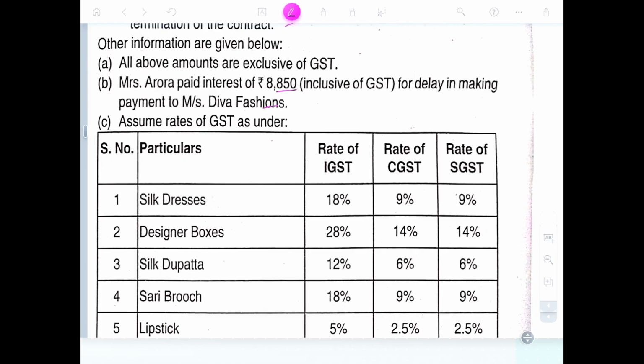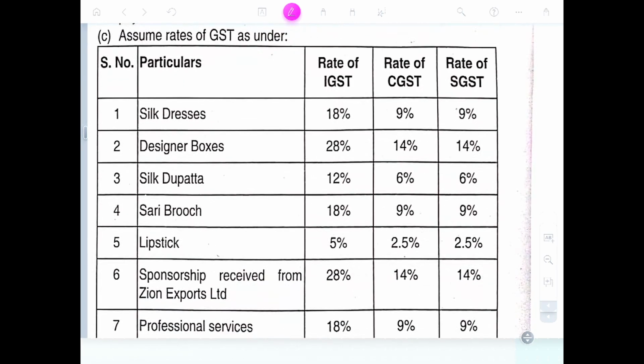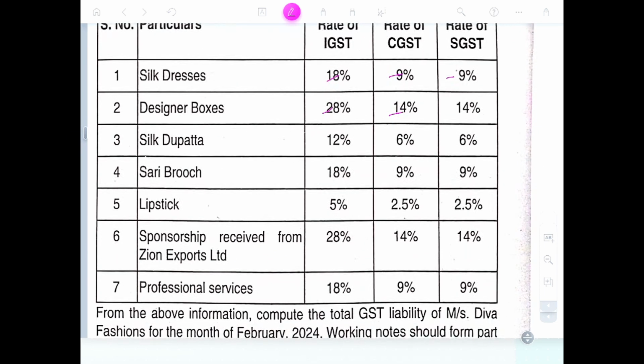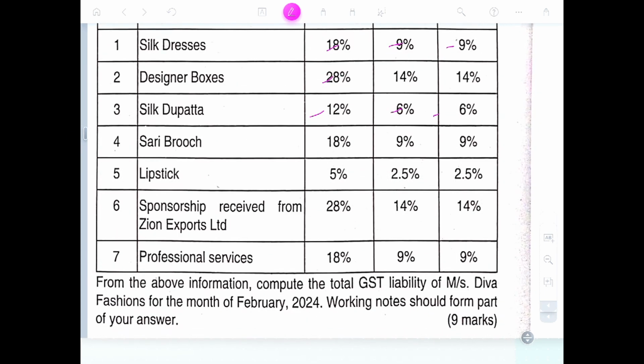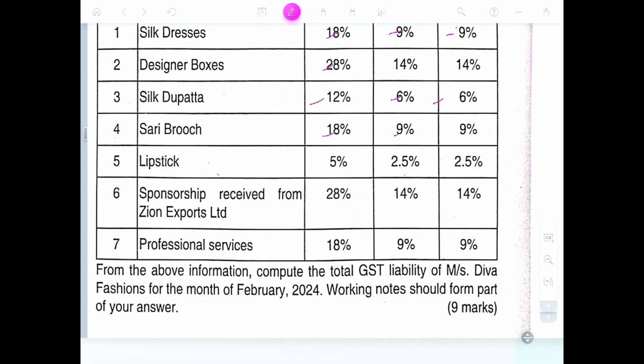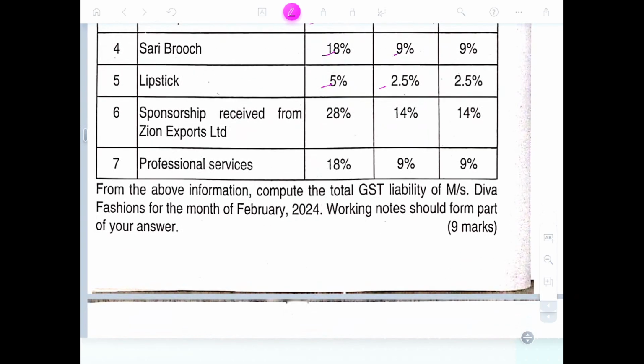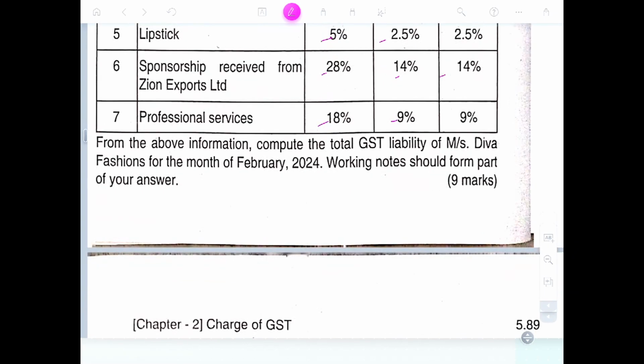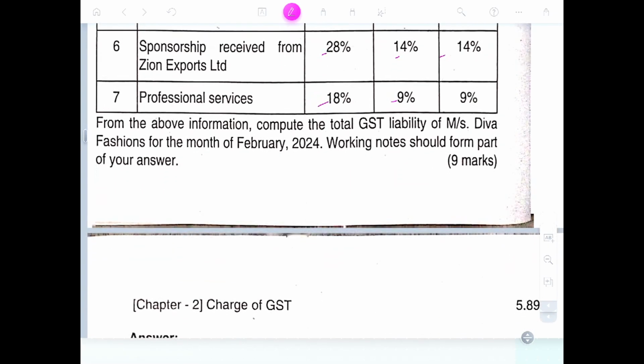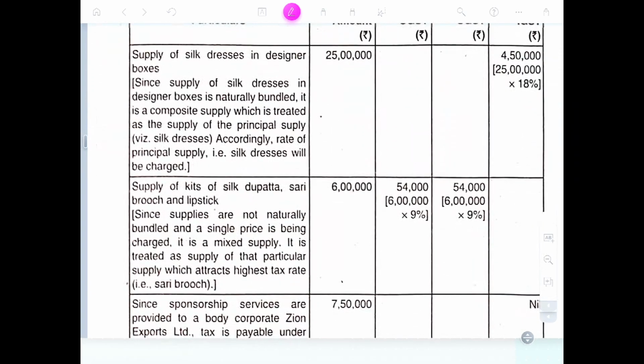Inclusive GST. Assume the rates: silk dress 18%, designer box 28%, silk dupatta 12%, composite saree brooch 15, 18, lipstick 5, sponsor services 28%, professional service 18%. From the following information, compute the GST liability. Mixed supply, everything is there.